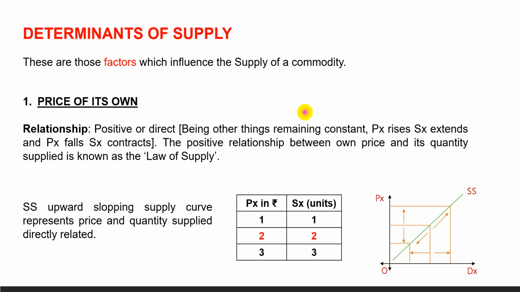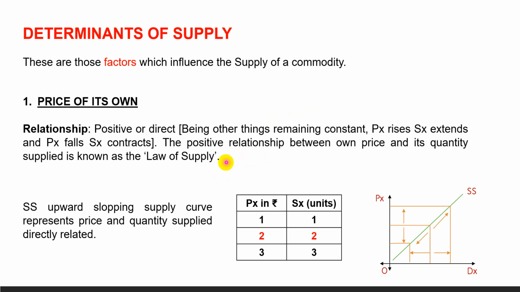Increase in quantity supplied due to increase in price is called extension in supply, and decrease in quantity supplied due to decrease in price, other things remaining constant, is called contraction in supply. This positive relationship between the price and its quantity supplied is called the law of supply.